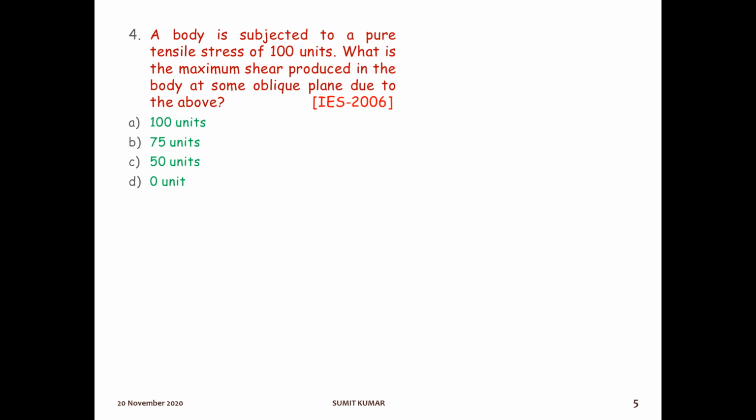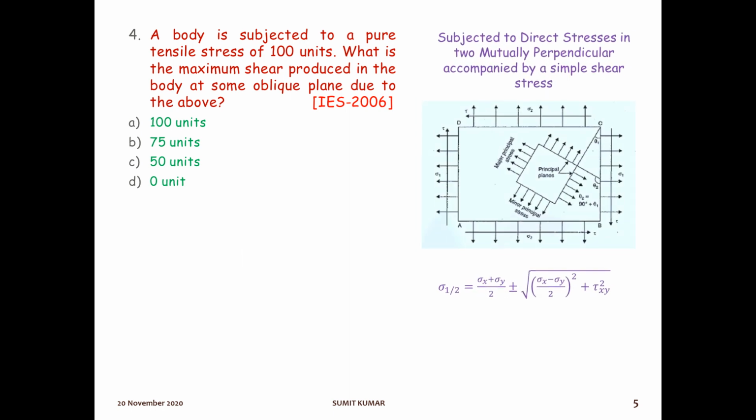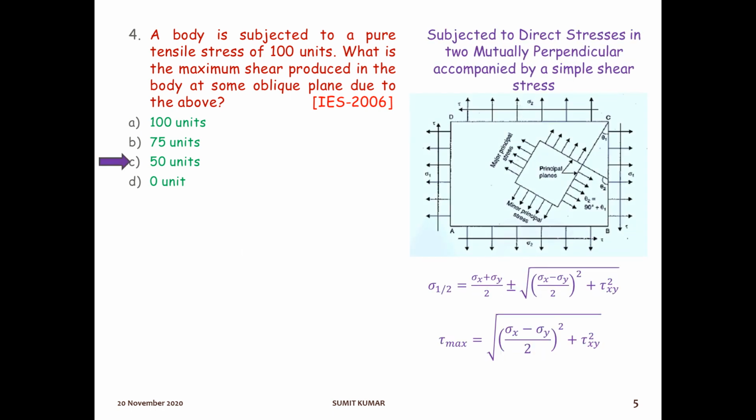The next question is, a body is subjected to a pure tensile stress of 100 units. What is the maximum shear produced in the body at some oblique plane due to the above? So it is asking about the maximum shear. Okay, so we know the formula for maximum shear, which is written here. So see the formula, this one, tau max. This is the formula for maximum shear stress.